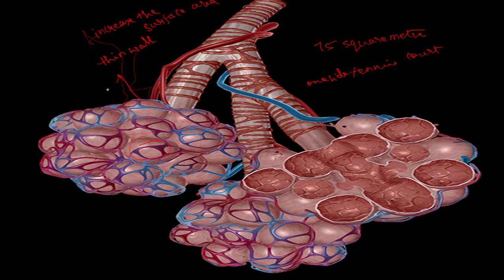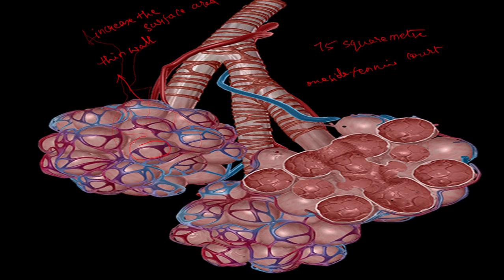So what is the function of alveoli? Its function is to increase the surface area. How is it modified for this gaseous exchange? It is made up of very thin wall. And next, it is richly supplied with blood vessels. Numerous blood vessels will bring more blood to the area of gaseous exchange.